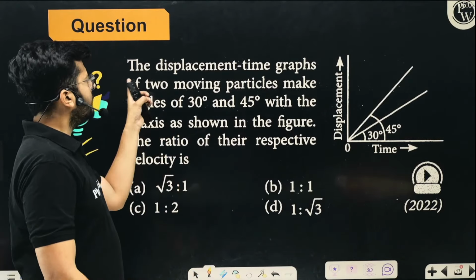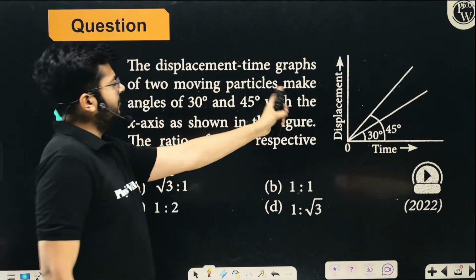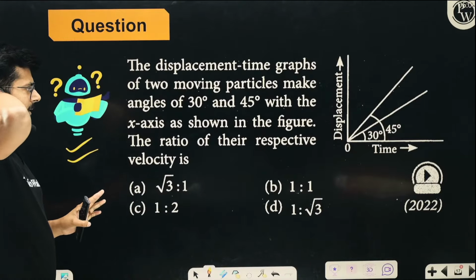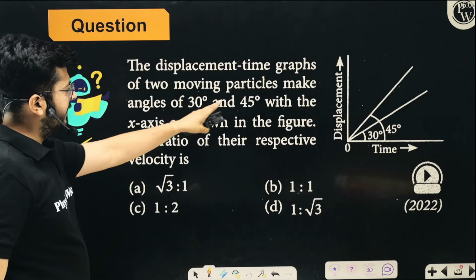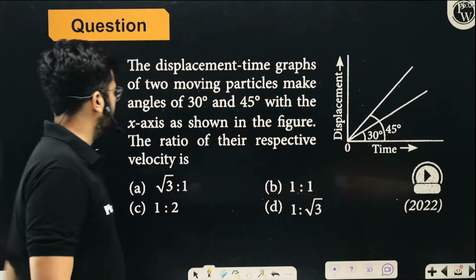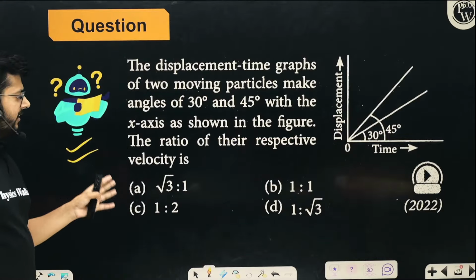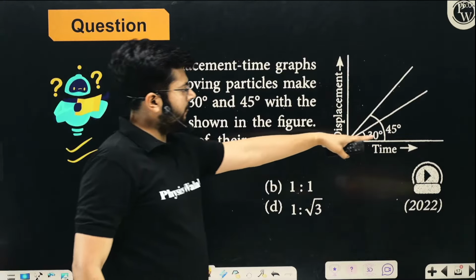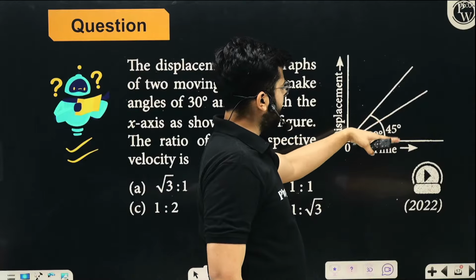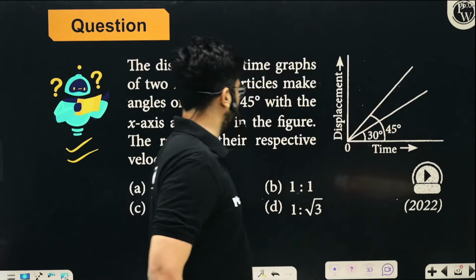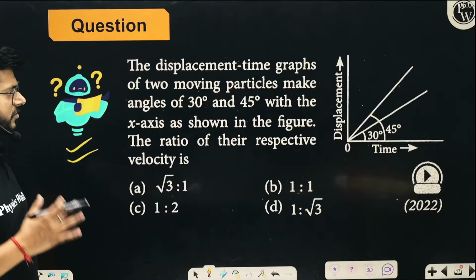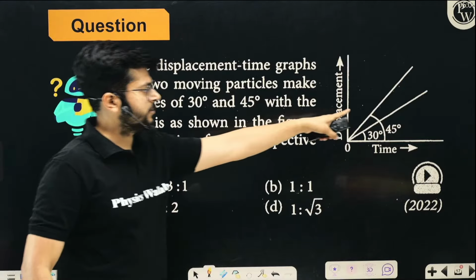Look at it. The displacement time graph is shown of two moving particles. They are making angles of 30 degree and 45 degree with the horizontal. The first displacement time graph is making 30 degree, the second is making 45 degree. What will be the ratio of their respective velocity?